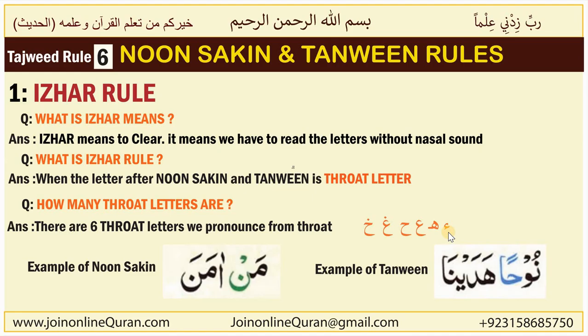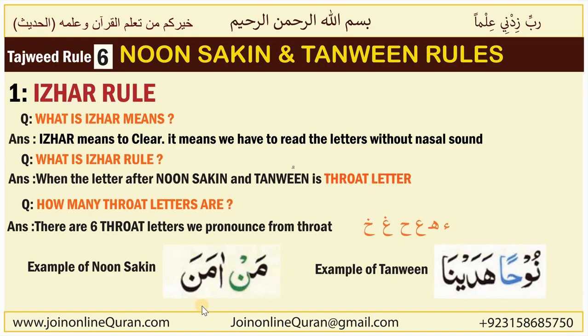Hamza and Ha, these two letters we pronounce from the bottom part of our throat. Ain and Ha we pronounce from the middle part of the throat, and Ghain and Kha we pronounce from the upper part of our throat. In Arabic we call these six letters Halqi letters. Halqi means throat letters.